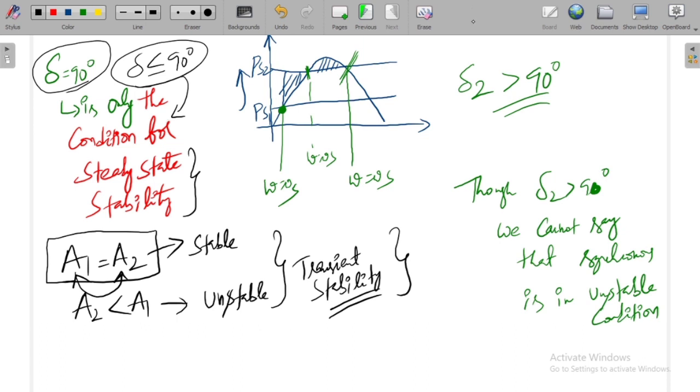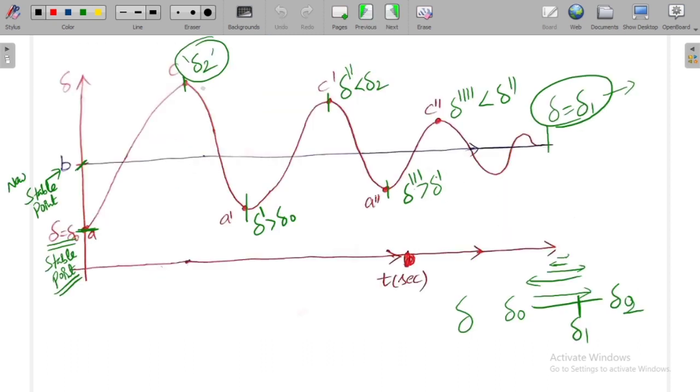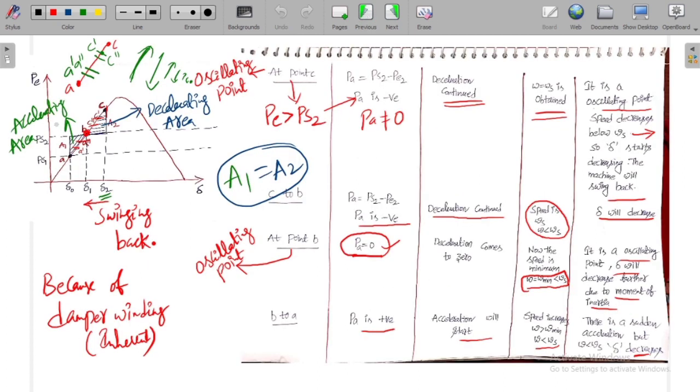See here, though delta is going beyond 90 degrees, this is 90 degrees delta, and this is going beyond 90 degrees, but the initial angle is less than 90 degrees. Here delta is equal to delta naught, and the swing can be 90 degrees or greater than 90 degrees, no problem. Finally it must settle here. In order to do that, the areas must be equal. The accelerating area must be equal to the decelerating area.